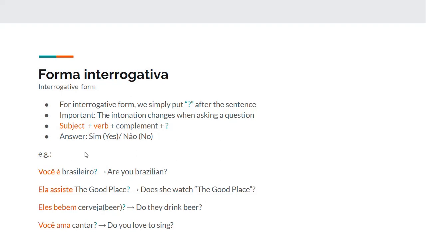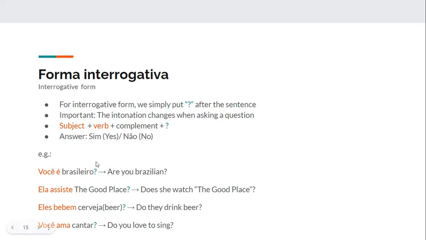So in English we would say I'm a teacher for affirmative, and am I a teacher for interrogative. So we would first say the verb when we are asking, but in Portuguese the order doesn't change, and the difference is only the question mark at the end, but also the intonation changes.